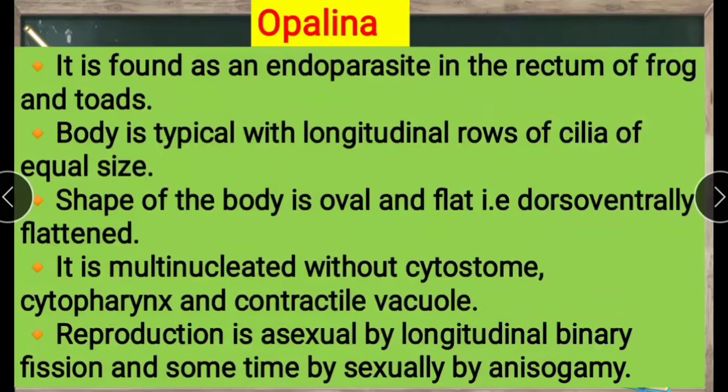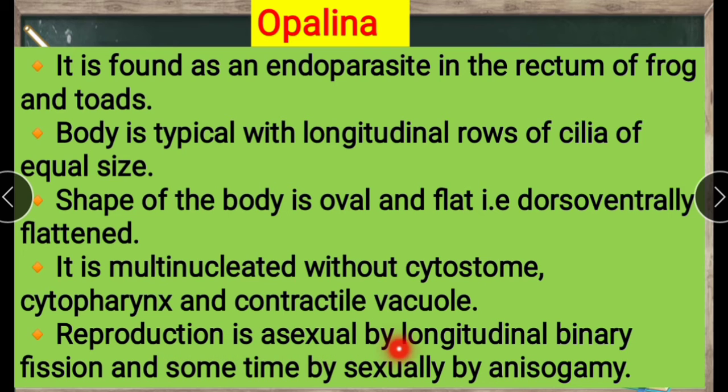Next, it is multinucleated, without cytostome, cytopharynx and contractile vacuoles. Here, contractile vacuoles, cytostome and cytopharynx are absent.